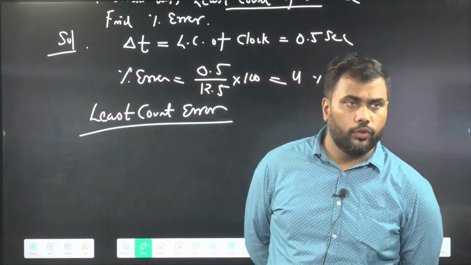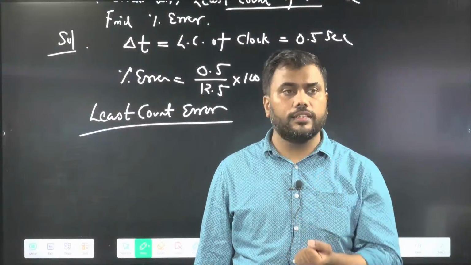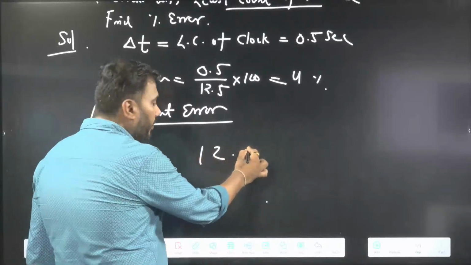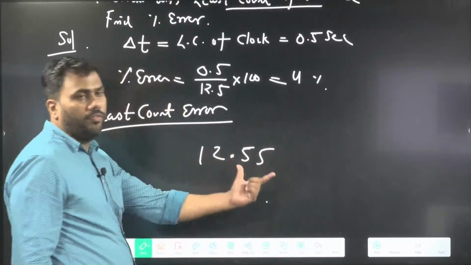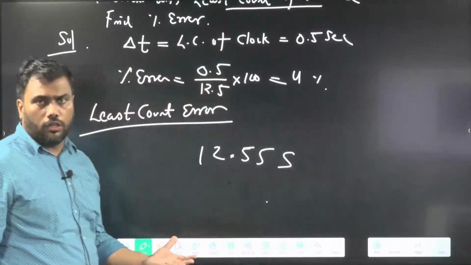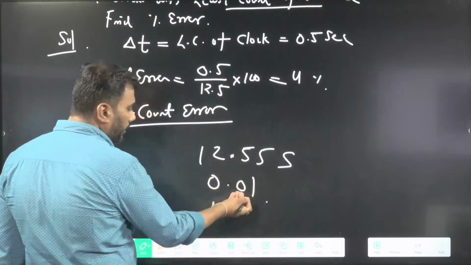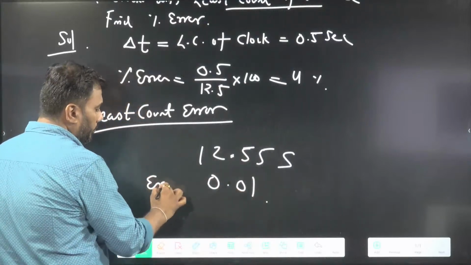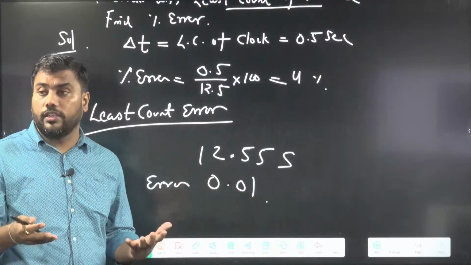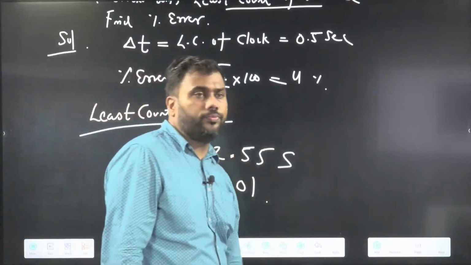Sir, suppose t equal to 12.55 second, then error how much? If the least count of the clock is not given, one question is coming to me: he is saying 12.55 second. We are measuring time as 12.55 second. If nothing is mentioned about the clock, what kind of clock are we using? So I will assume only the last digit is uncertain. I will assume that this much is the error. But if we know what the least count of the clock is, then we will use that least count as error. Understood?